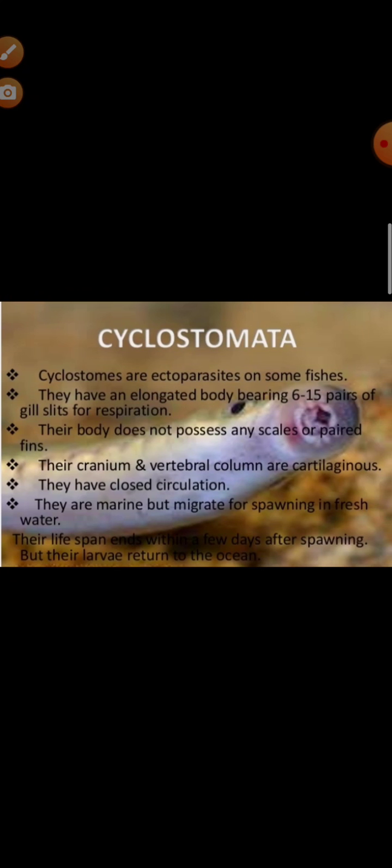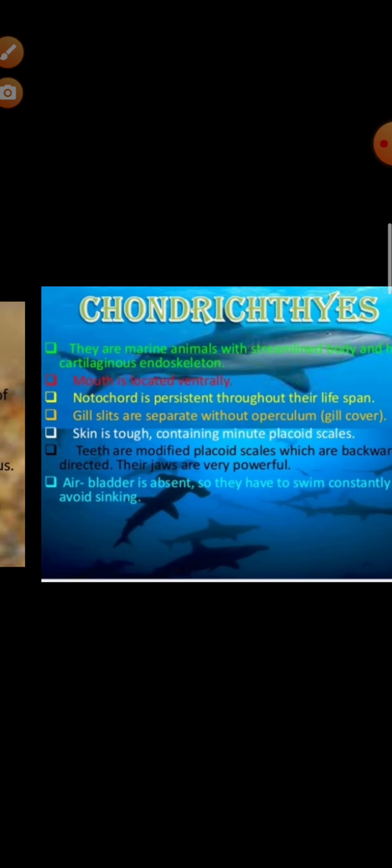Mouth is circular, jawless, suctorial. Single nostril leads into the nasal sac, and notochord persists throughout life. The brain has large cerebellum and olfactory lobe. Lateral line sense organs are well developed. So these are the characteristics. Example, you can give lamprey, hagfish. You have to know the scientific name of each.